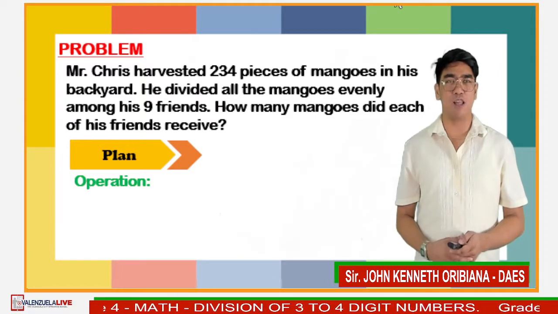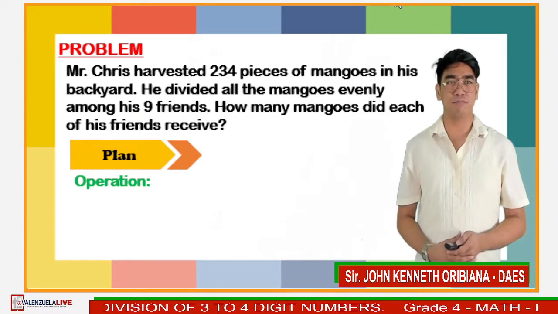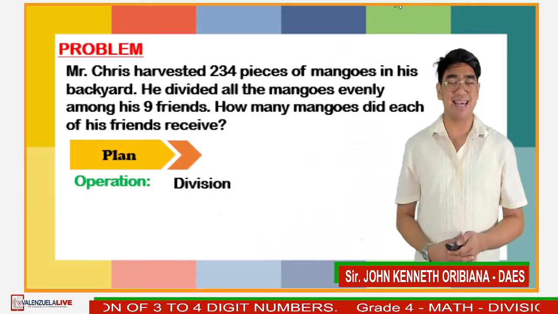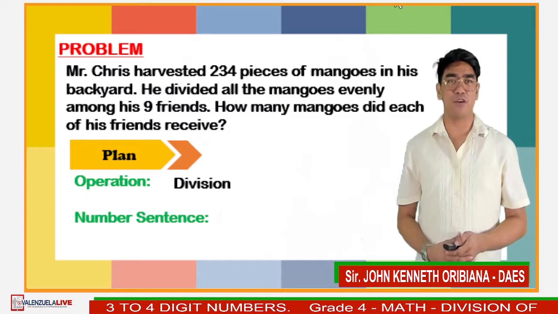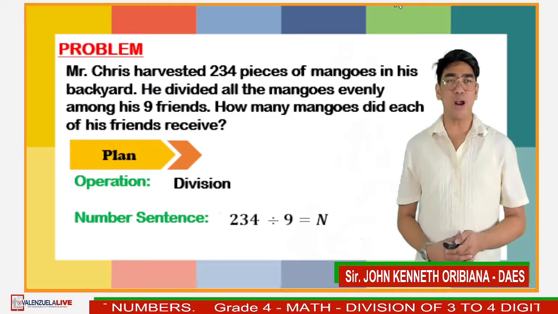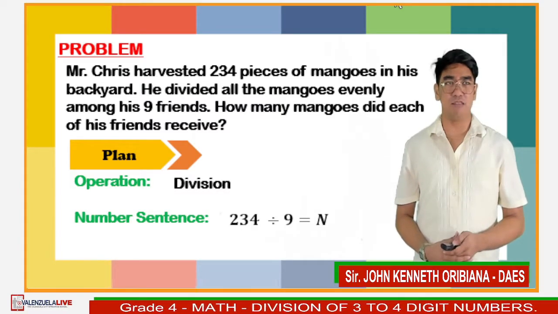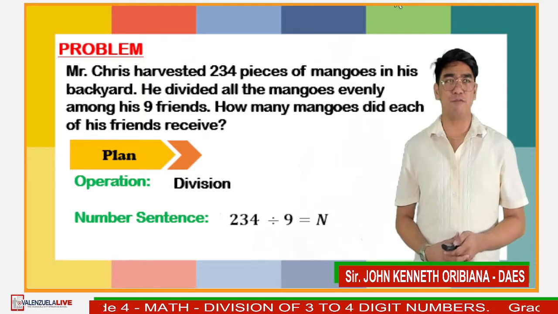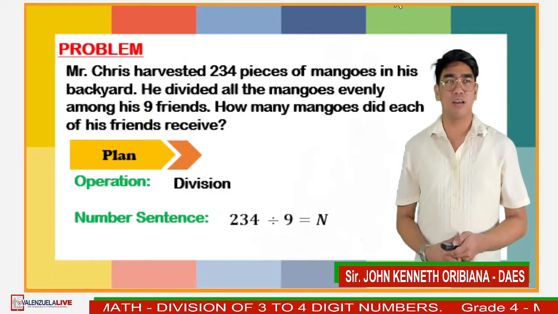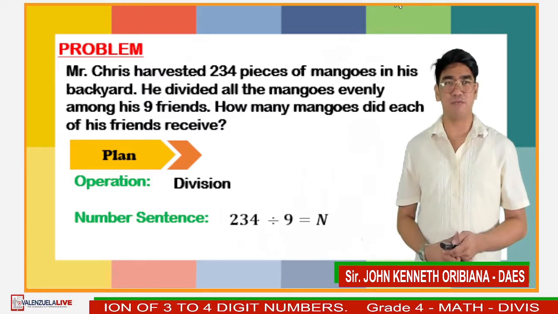The operation we need to use in this problem is, that's right, division. And for our number sentence, it is 234 divided by 9 equals n, where n is the number of mangoes which each of his friends received.